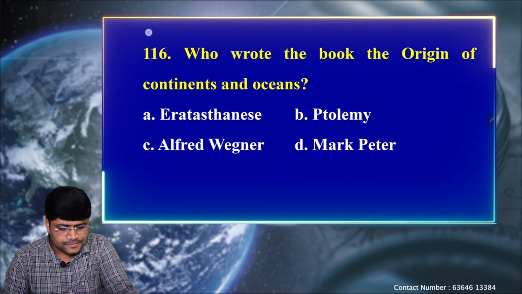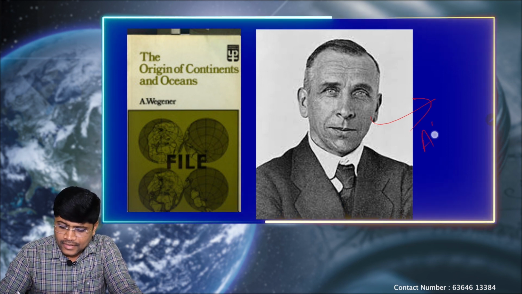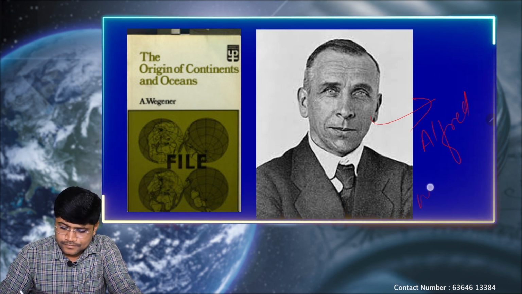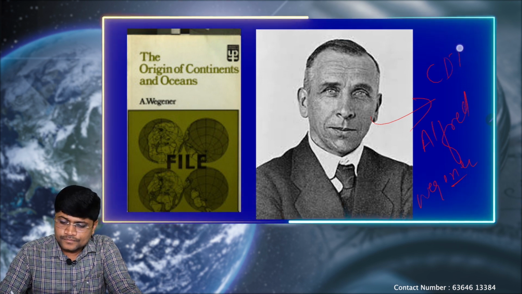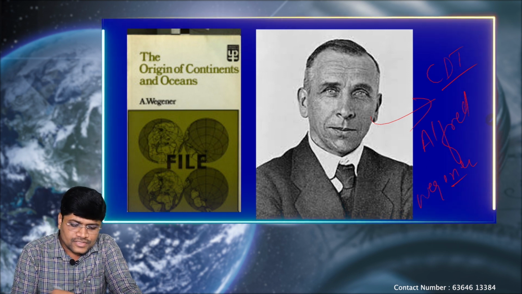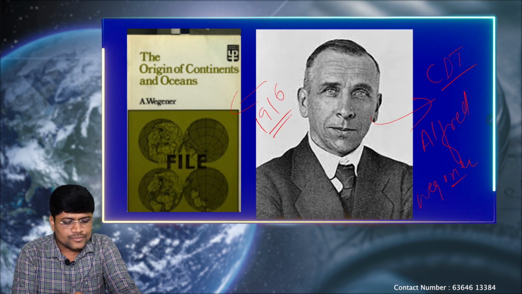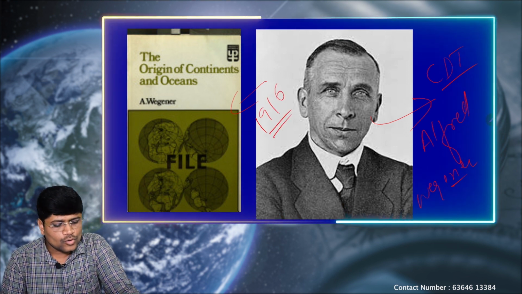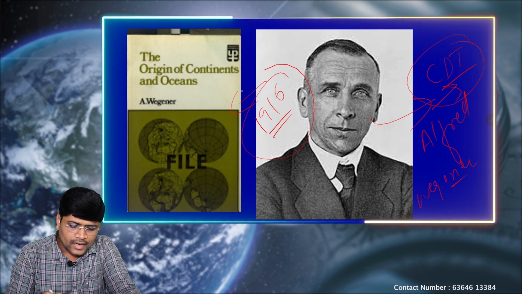Let's see the explanation. Okay. So he is the person, Alfred Wegener. Before proposing his continental drift theory, he proposed this theory in his book called The Origin of the Continents and Oceans in the year 1916. He wrote this book, The Origin of the Continents and Oceans, to hypothesize or propose his theory, continental drift.